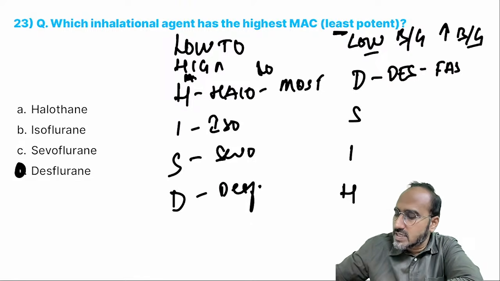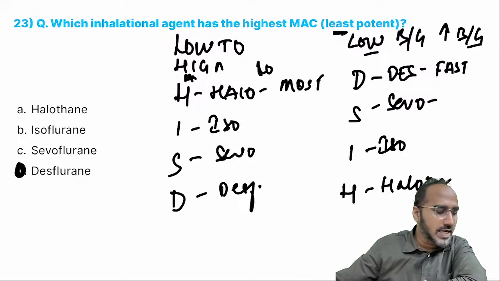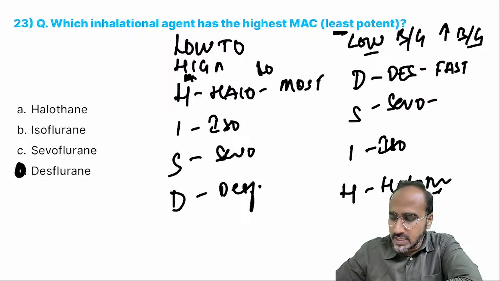What is that? Desflurane is the fastest. Okay, next sevoflurane, second fastest. Next isoflurane, and the last, slowest, is what, guys? Halothane. Is this thing clear? That is regarding the MAC and blood gas coefficient. So the answer for it is what, guys? Desflurane.